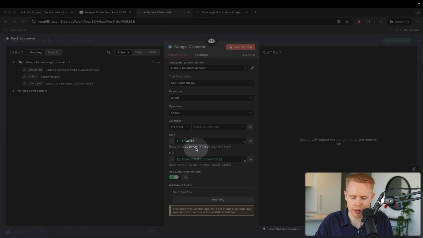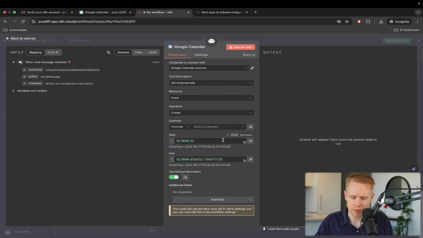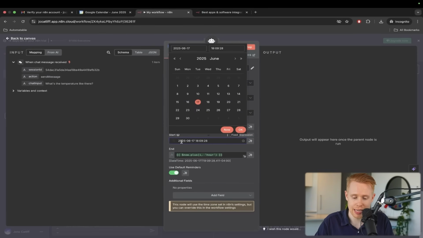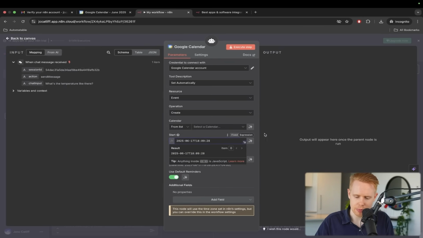So it's 2025-06-17 down to the second with the time zone and everything else like that. And so that is essentially it with these functions. The only key thing here is that it has to be an expression for the function to work. If I change it to fixed, it's just going to be a static piece of text here. Okay, and we can plug in whatever day or time that we want, but we're going to leave it as expression.